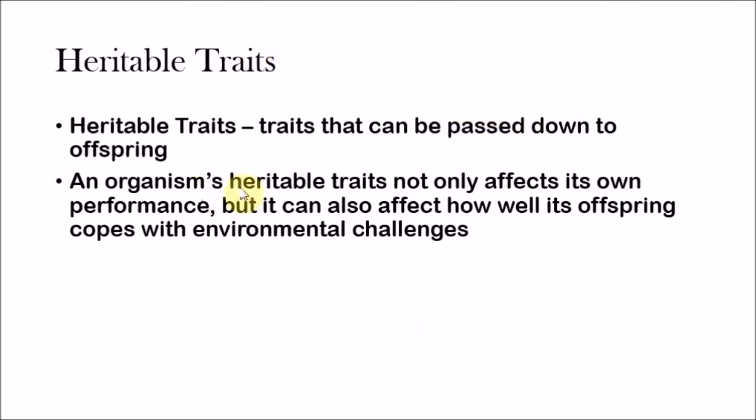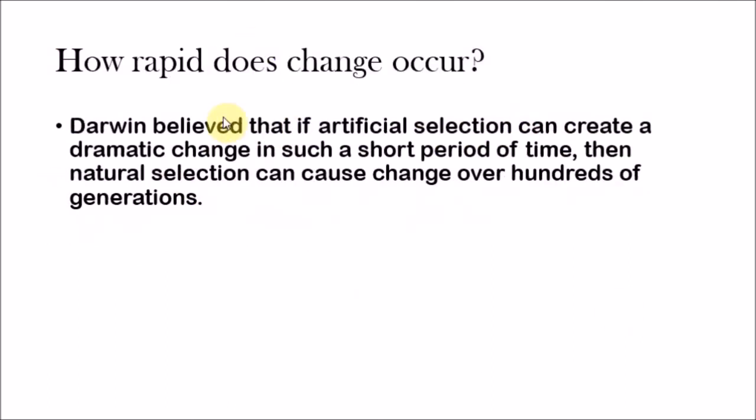Okay, pretty simple. And how fast does this change occur? Darwin believed that if artificial selection can create a dramatic change in such a short period of time, then natural selection can cause change over hundreds of generations. So natural selection does take a long time, but it does actually exist.